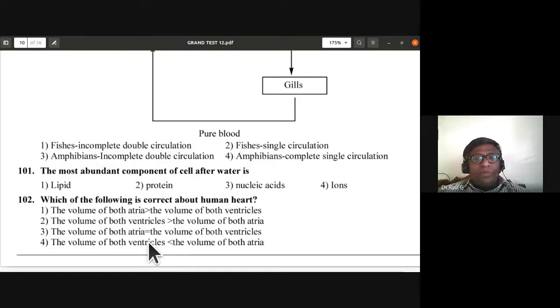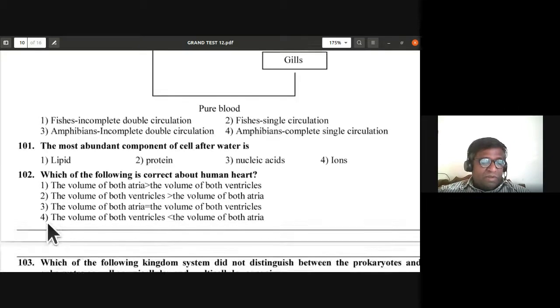So 102, which of the following is correct about human heart? The volume of both atria is greater than the volume of both ventricles, or the volume of both ventricles is greater than the volume of both atria. So second one is the right answer. The volume of both ventricles, right and left ventricle, is greater than the volume of both atria. So second one is the correct answer for 102.